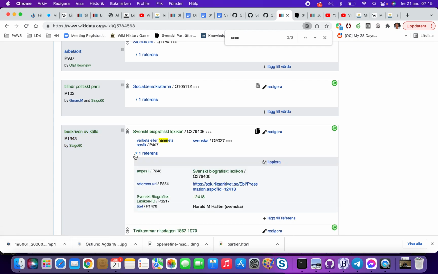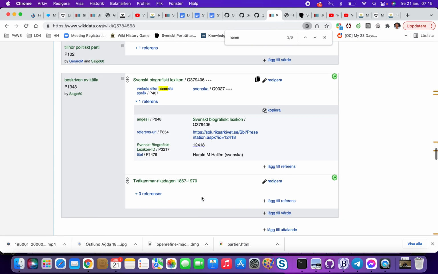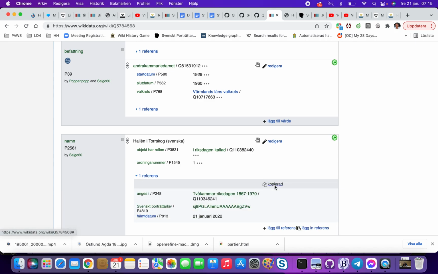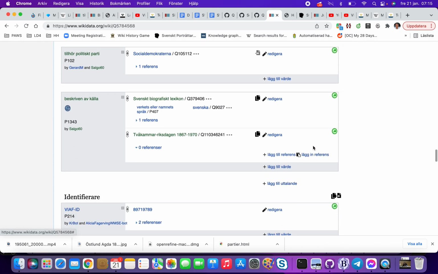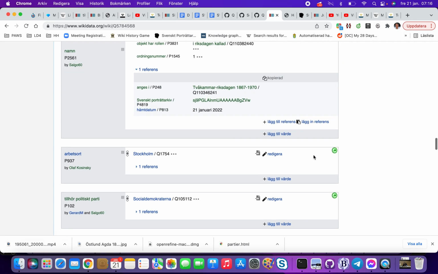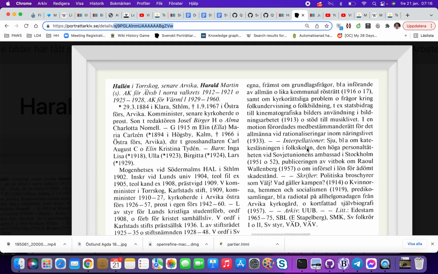We have here that he is described by Svensk Biografiskt Lexikon. And now I have added Tvåkammarriksdagen, and then I have the source up here. So then I take another gadget I have and say copy this one down here. And then we can also see what other facts are confirmed by this source. And it says it's a Socialdemokrat.